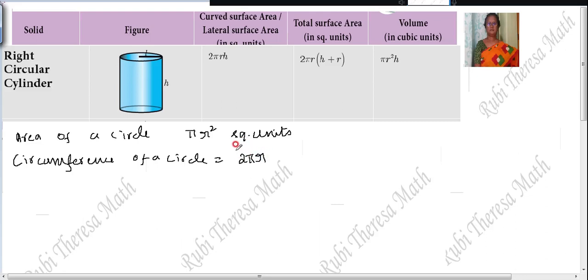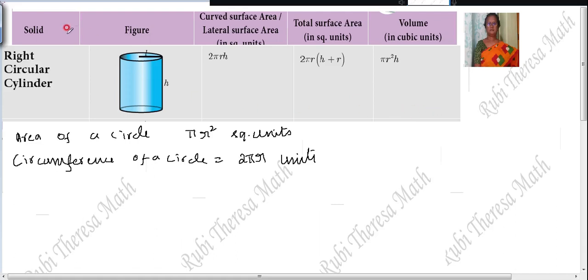Isn't it? So those who are unable to remember this also, I already taught you in the class. That is, area is always square units. So pi r squared is meant for area. Circumference of a circle is 2 pi r. So if you remember pi r squared is for area, then automatically you will remember it for circumference. Circumference is nothing but units. If you know these two, then very well you will be able to recall.